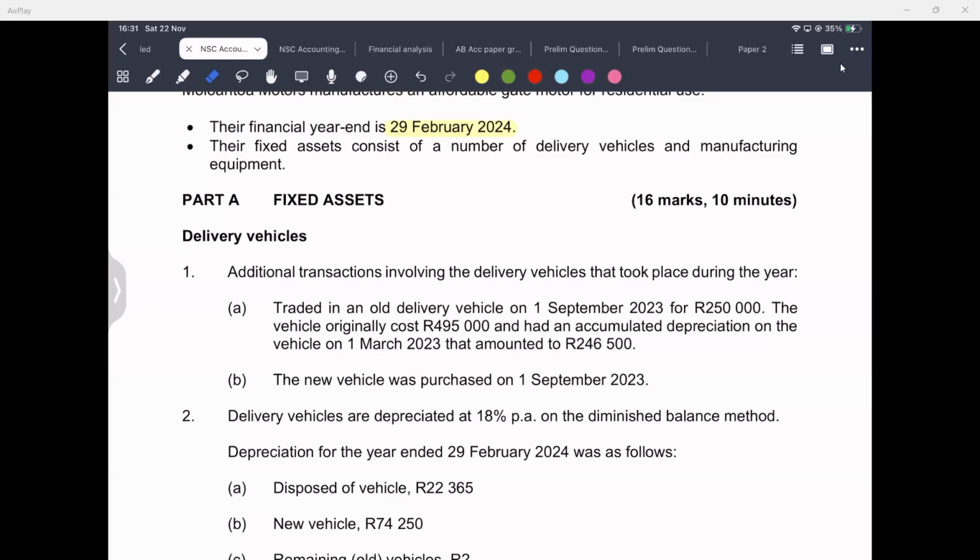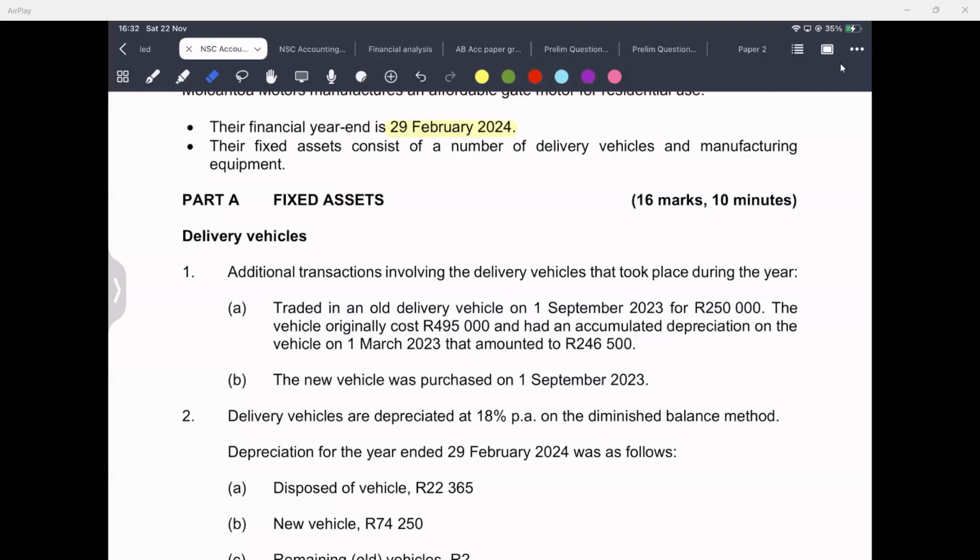Now, A says we traded in an old vehicle on the 1st of March 2023 for 250,000 rand. Trading in means we are getting rid of this vehicle for a new one. It's an exchange. Back then, they used to call it barter trade, goods for goods. However, the new vehicle may cost more.